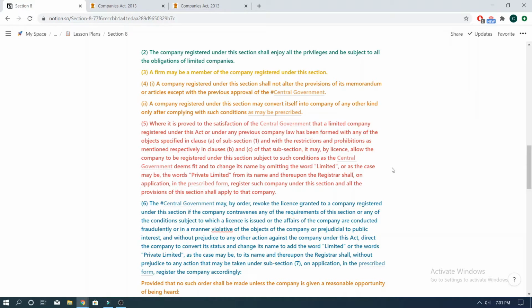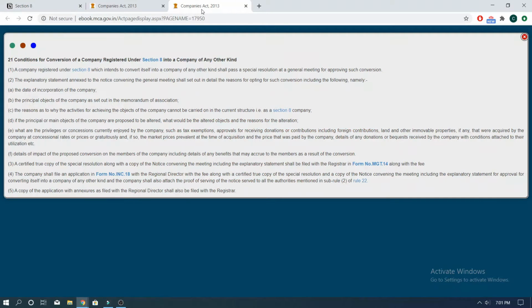Now, if we click on as may be prescribed, we would be directed to Rule 21 of Companies Incorporation Rules 2014, and we can see the conditions which have to be met for conversion of a company registered under this section into a company of any other kind. We are not getting into the details as it mainly highlights the procedure which has to be followed.